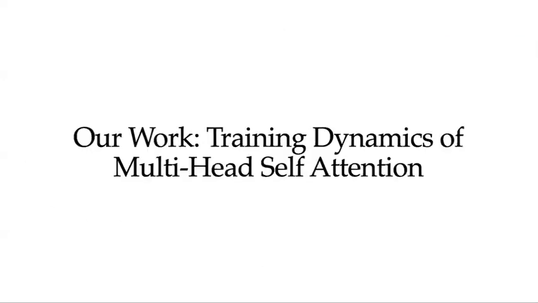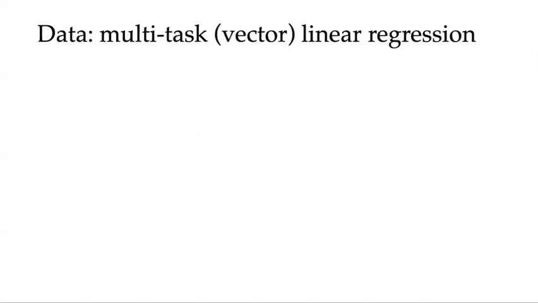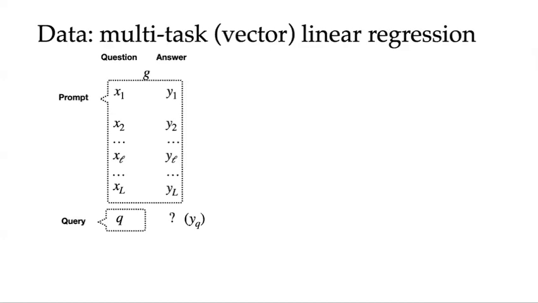Let's come to the setup of our study. We consider in-context learning with multitask linear regression, which encompasses standard linear regression as a special case. In the left picture, this prompt and query constitute one sample in the whole dataset. Each X is independently sampled from a d-dimensional standard Gaussian, while Y is of dimension I. The same is true for the query.